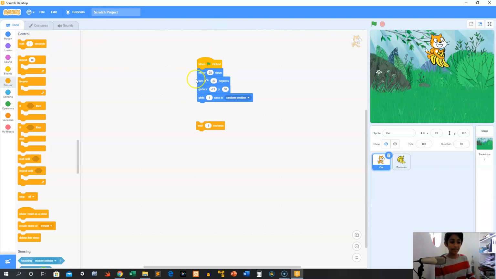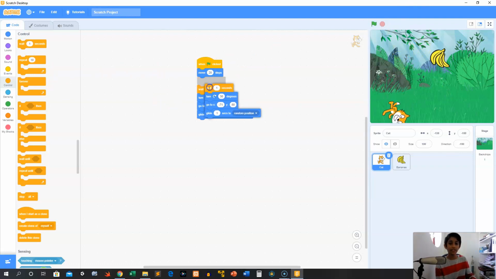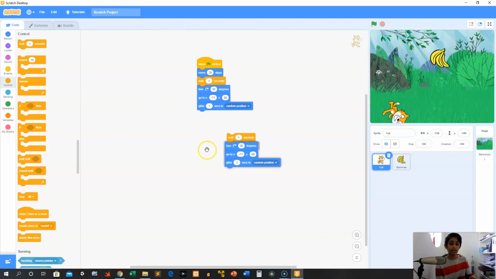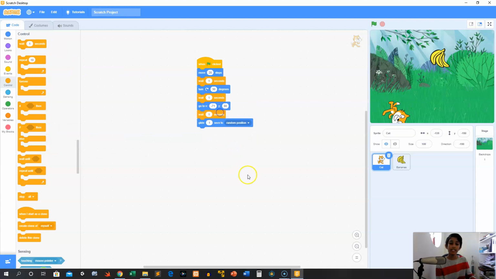Right now everything's happening at the same time, but if we put a wait 1 second between that code, then he'll move and then he'll turn, right? You notice he moves now instead of turning. If I delete this block, it's just one big mess. But if I put this block here, he moves and then turns. So we can duplicate this. We can move our wait 1 second in between each piece of code and see what happens.